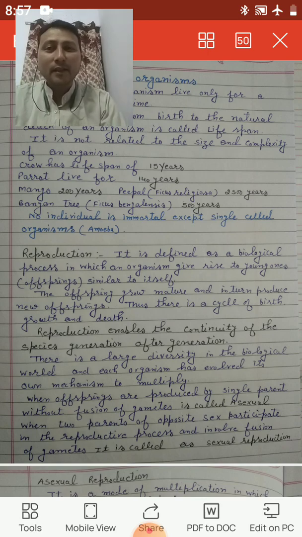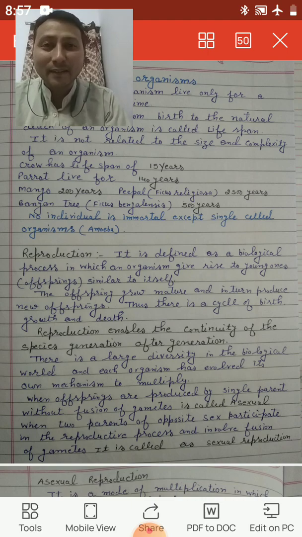With these lines, I would like to start today's very interesting topic of class 12th, unit 1st, reproduction in organisms. Each and every organism lives only for a certain period of time. So what do we call this period? Yeah, the period between birth and natural death of an organism is called lifespan. It is not related to the size of an organism.